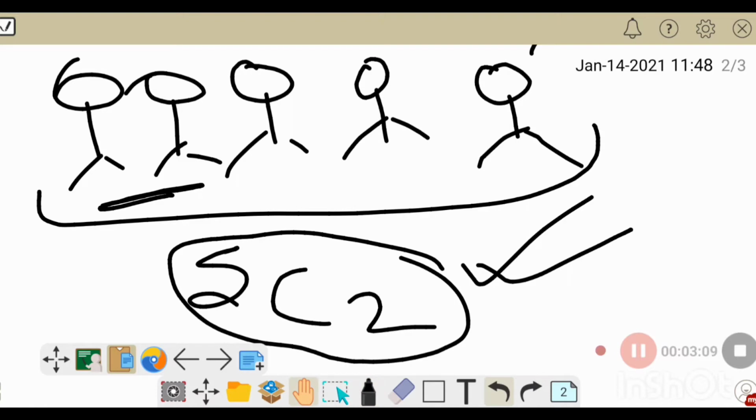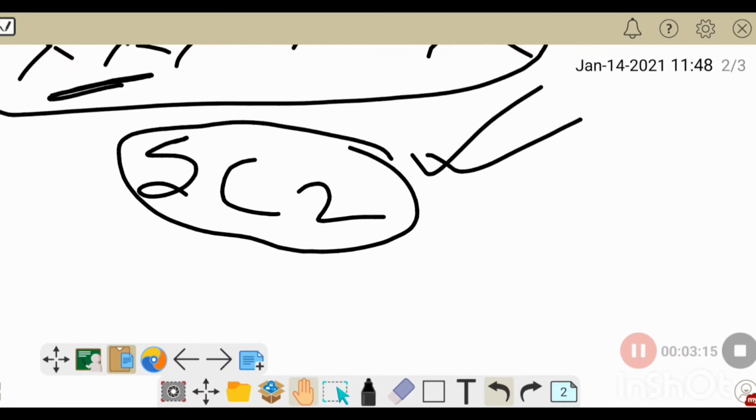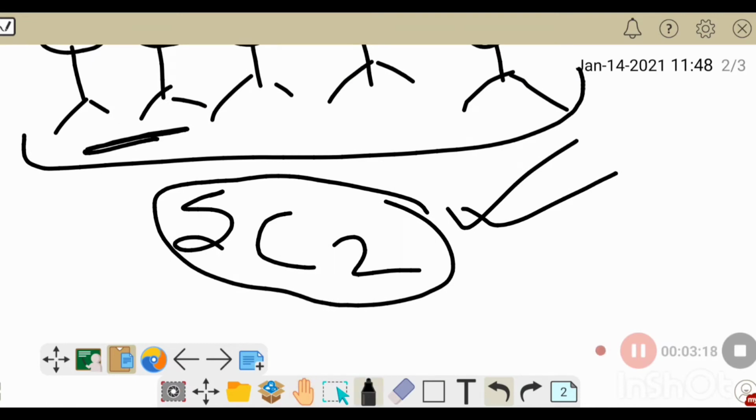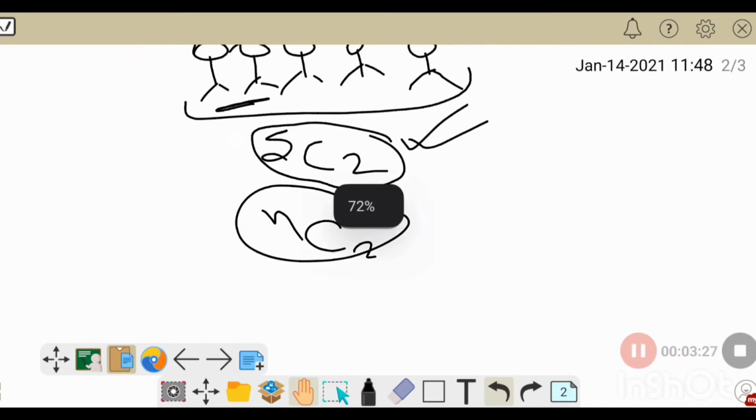Suppose we modify this. Here it's 5, so it's 5C2, and if it was n, it would be nC2. I hope this is clear.